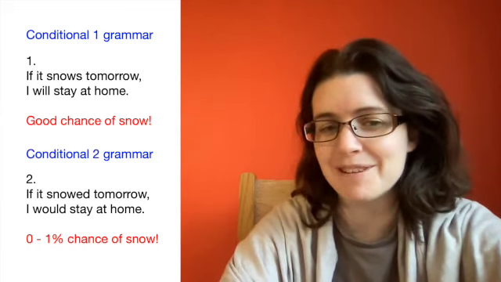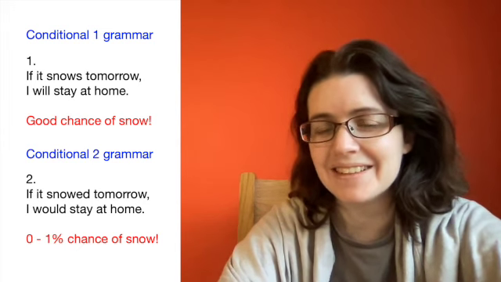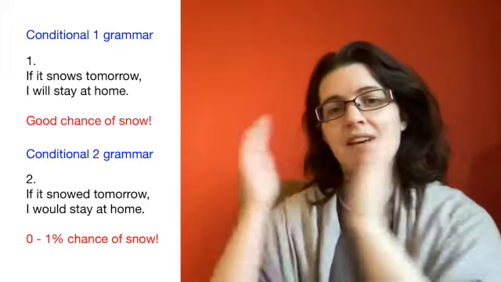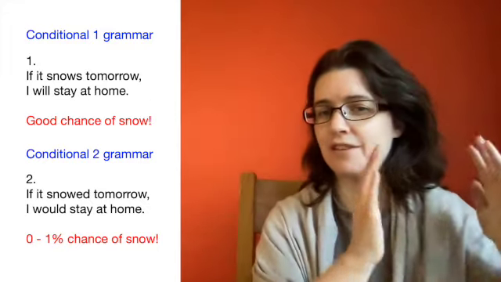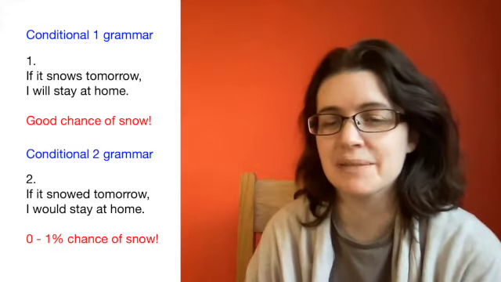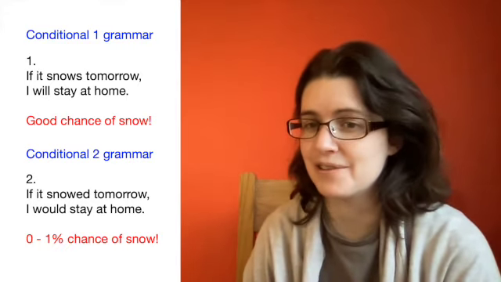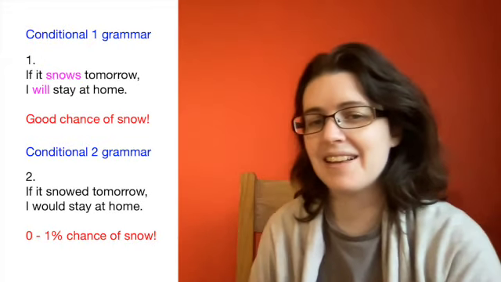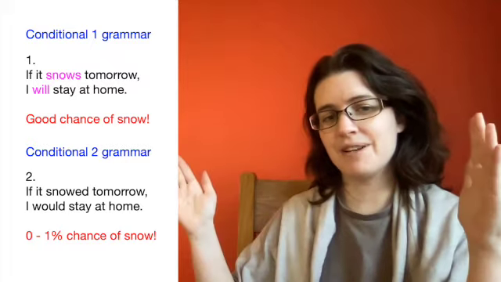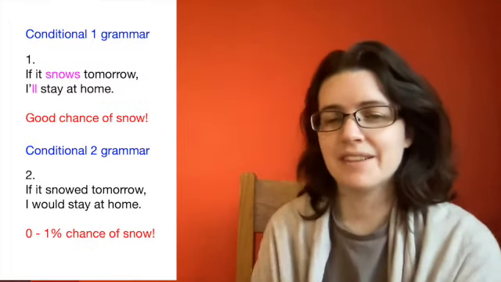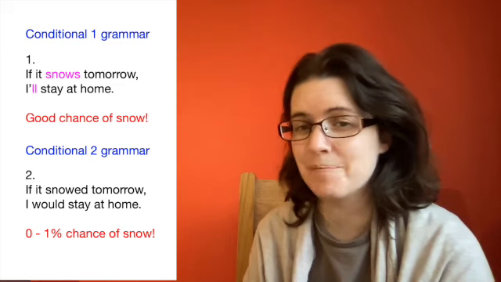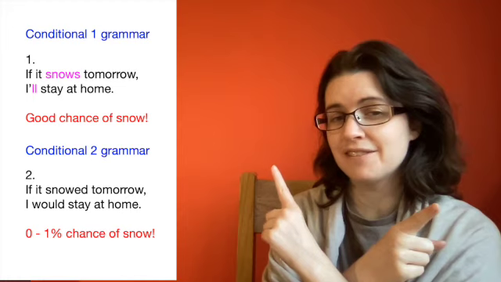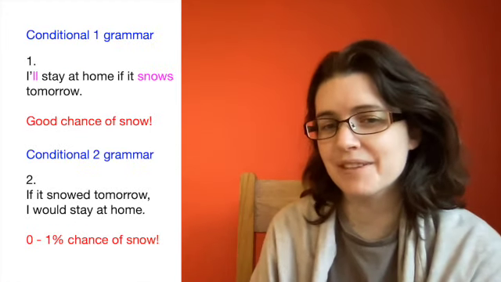Let's take a look at the grammar in more detail. In conditional one grammar, we've got two parts, the if part and the will part. In the first part, the verb is in the present simple tense, snows. The second part has will, and you can make this shorter: I will, I'll. If it snows, I'll stay at home. You can also switch the two parts around. I'll stay at home if it snows.